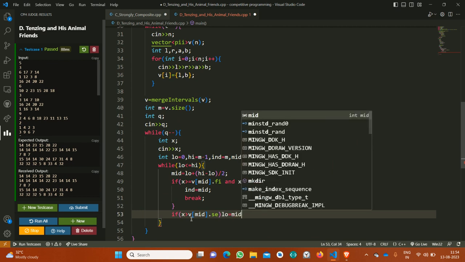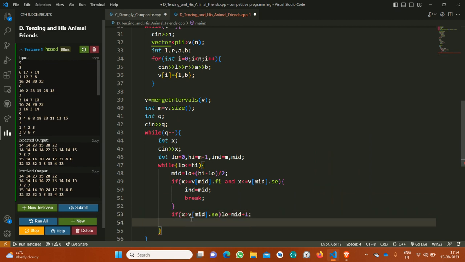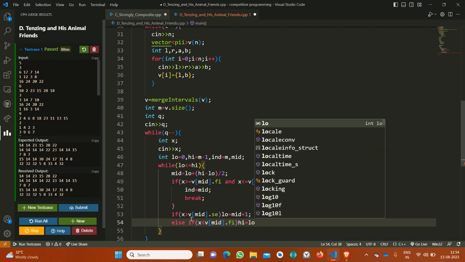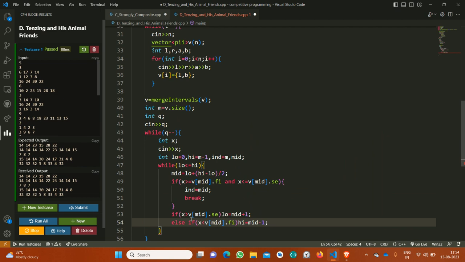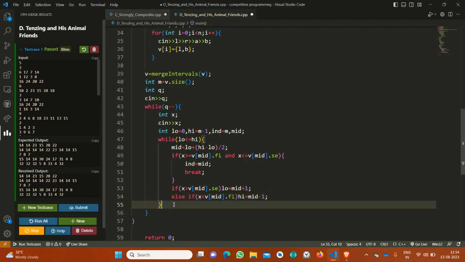So I will move to the right. Else if x is less than v of mid dot first, means it is even less than the starting of that segment, so obviously I would have to try a segment having smaller elements. So I would move to the left part. That's all about it.